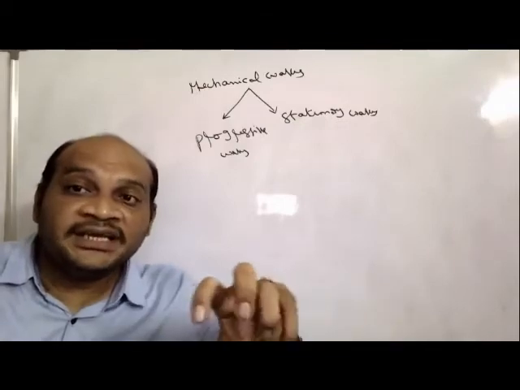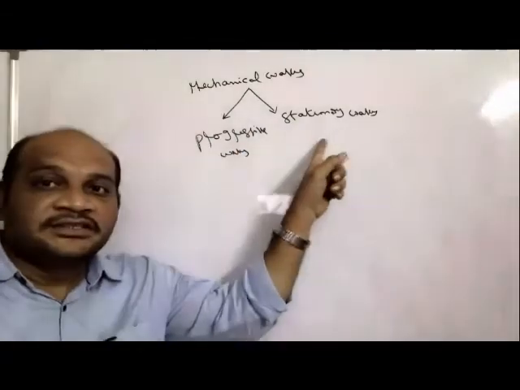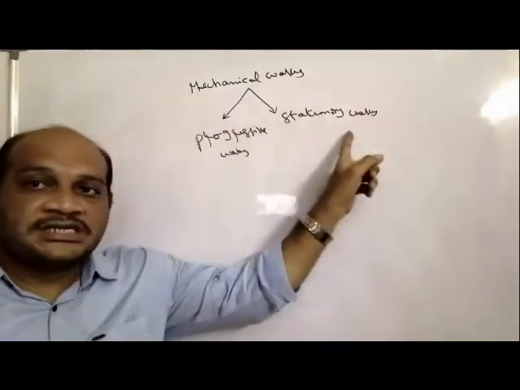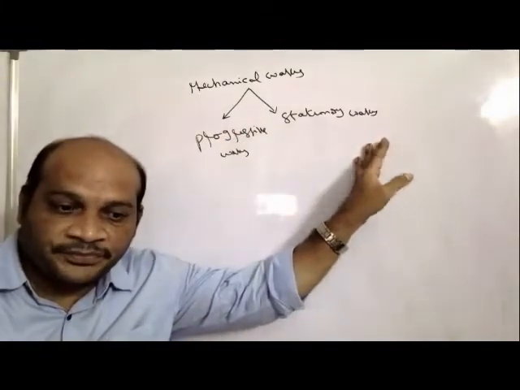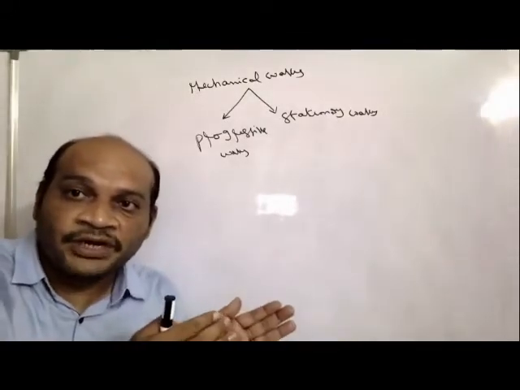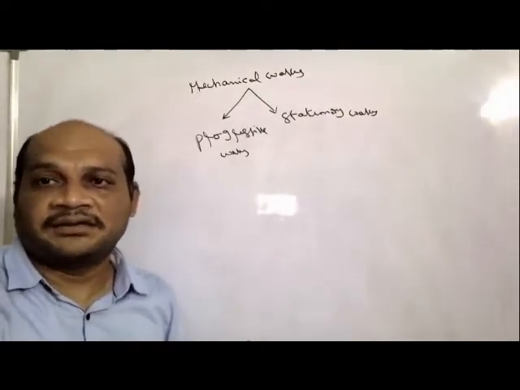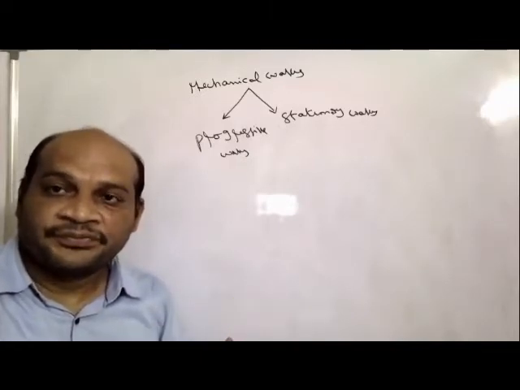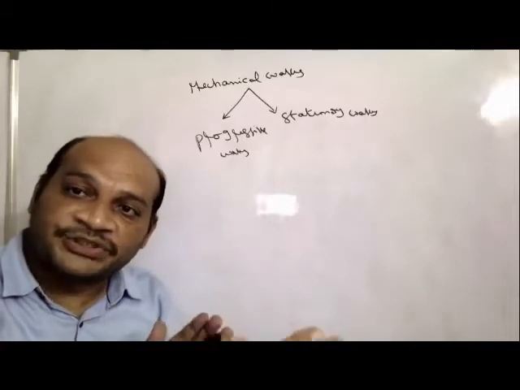So depending upon the energy propagation, mechanical waves are classified as progressive waves and stationary waves. Progressive wave, as we already discussed, means waves that move only in the forward direction and cannot come back. Those waves are called progressive waves.